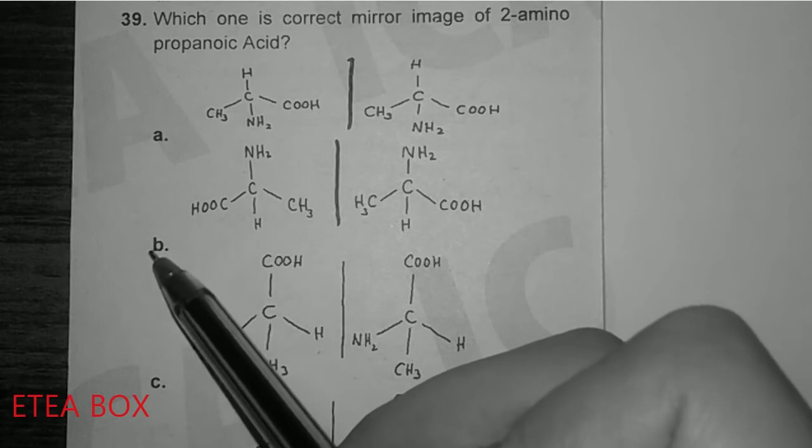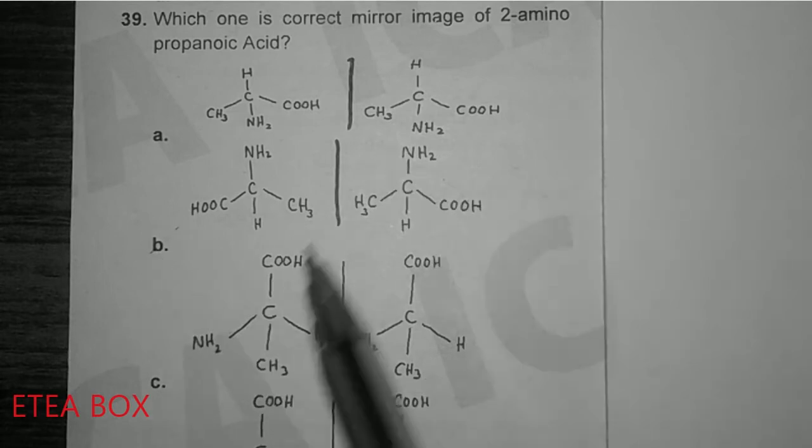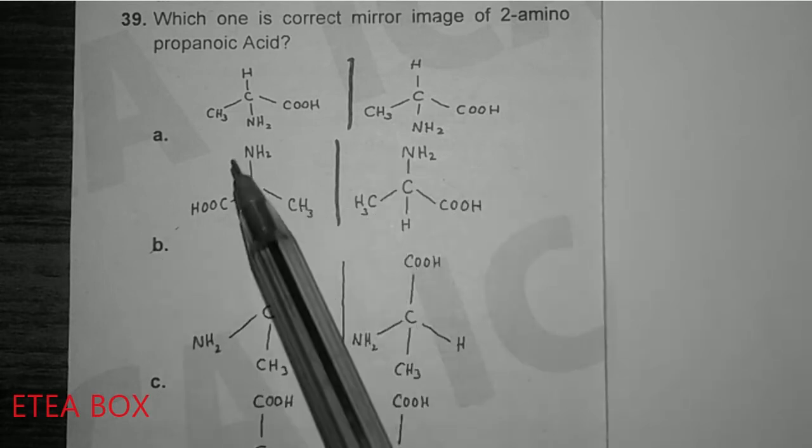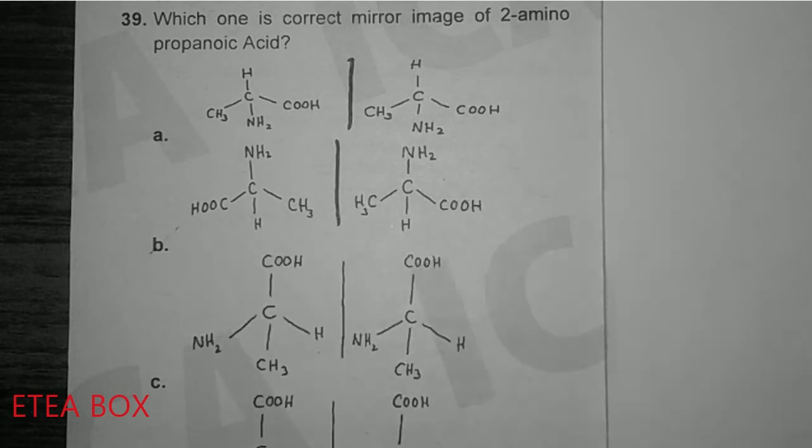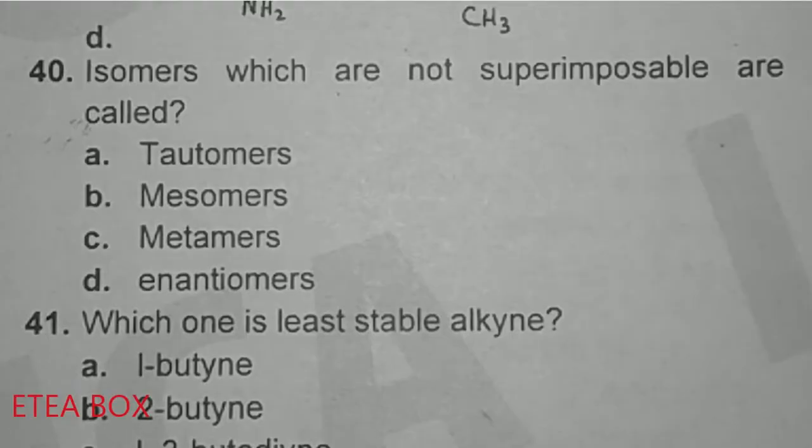Option B is the proper mirror image, with CH3, NH2, H and C double bond OH. So this one is the correct mirror image, and the rest of the options are not correct mirror images. Isomers which are not superimposable are called enantiomers. Option D is correct here.